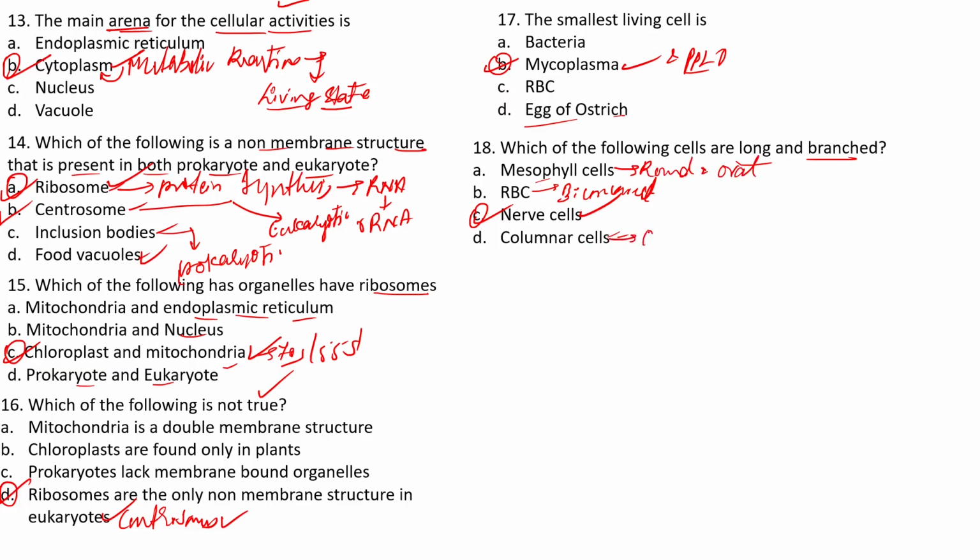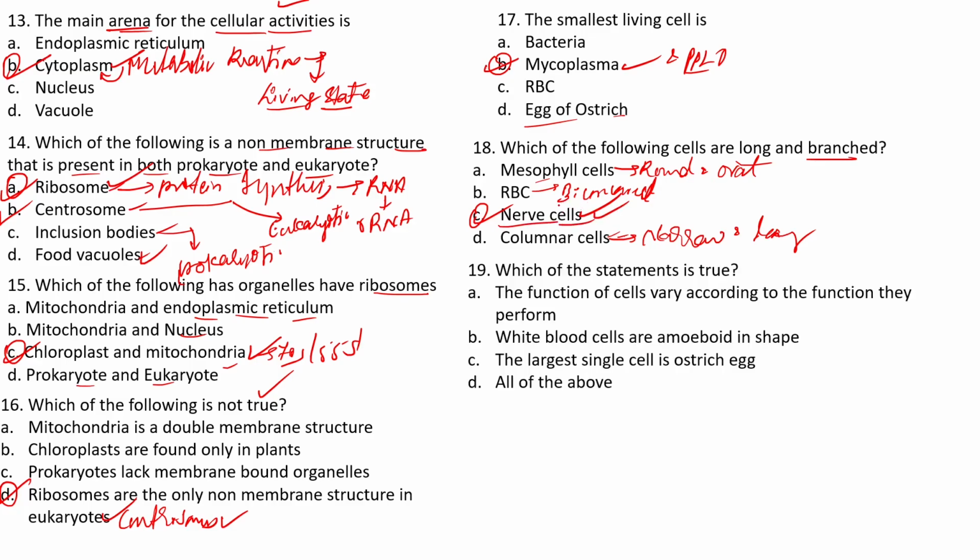Columnar cells, as I said, are narrow and long. We have mentioned it, right? So the right answer we are having is the nerve cells. Nerve cells are mainly long and branched.